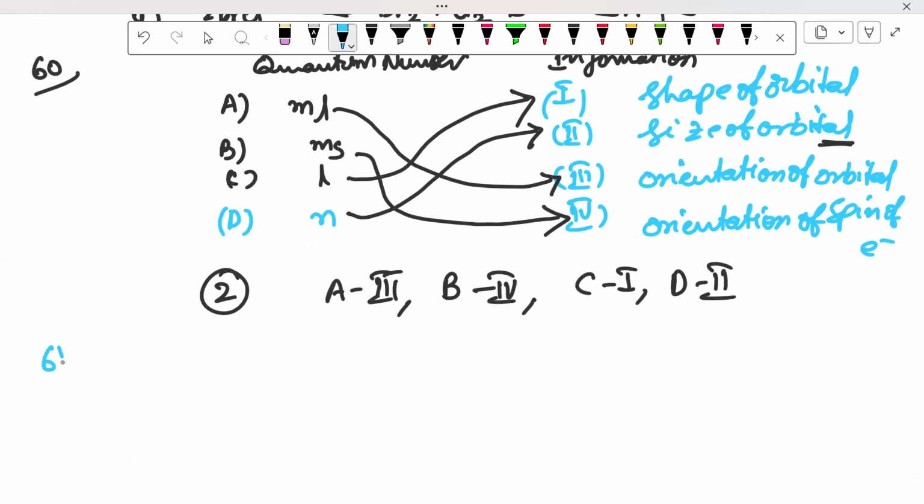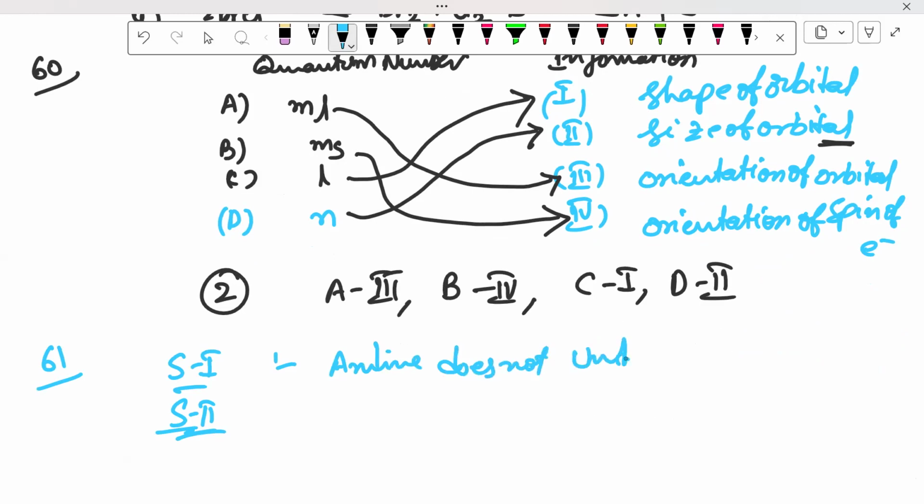Again, a statement 1 and statement 2 question they gave. Statement 1: aniline does not undergo Friedel-Crafts reaction. Yes, aniline does not undergo Friedel-Crafts reaction because Lewis acid will be there, and it will form a salt with the NH2 present in aniline. Correct statement.